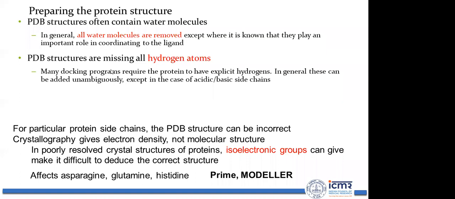So you need to remove all the water molecules and only keep those which are likely to play a role with the ligand molecule. In general, when we are preparing a protein, we keep water molecules within 5 angstrom of the ligand molecule.